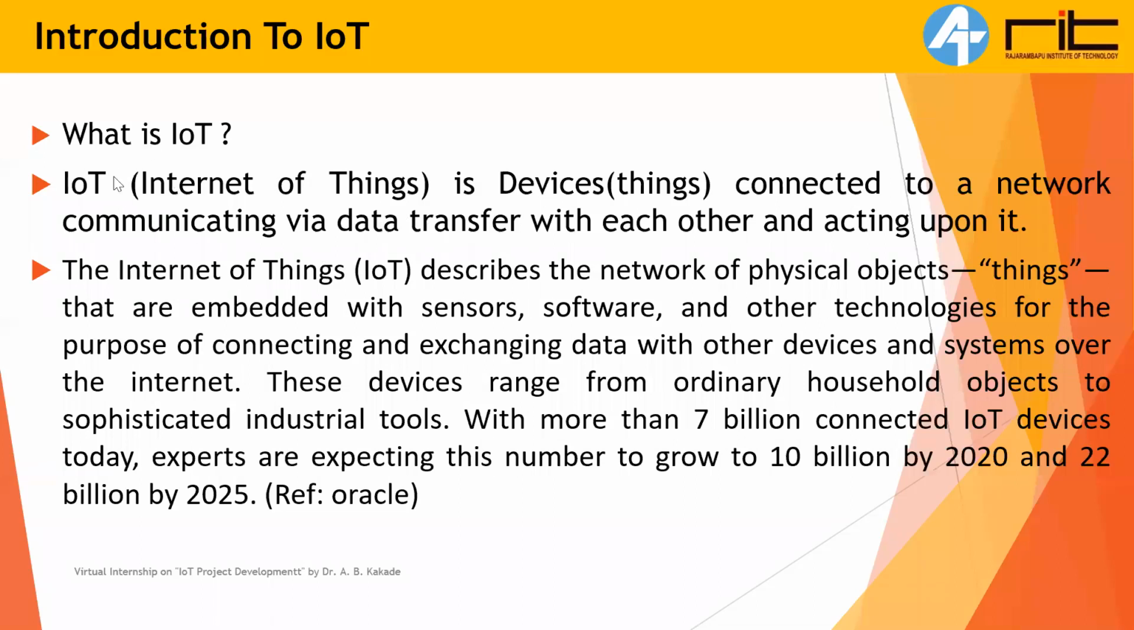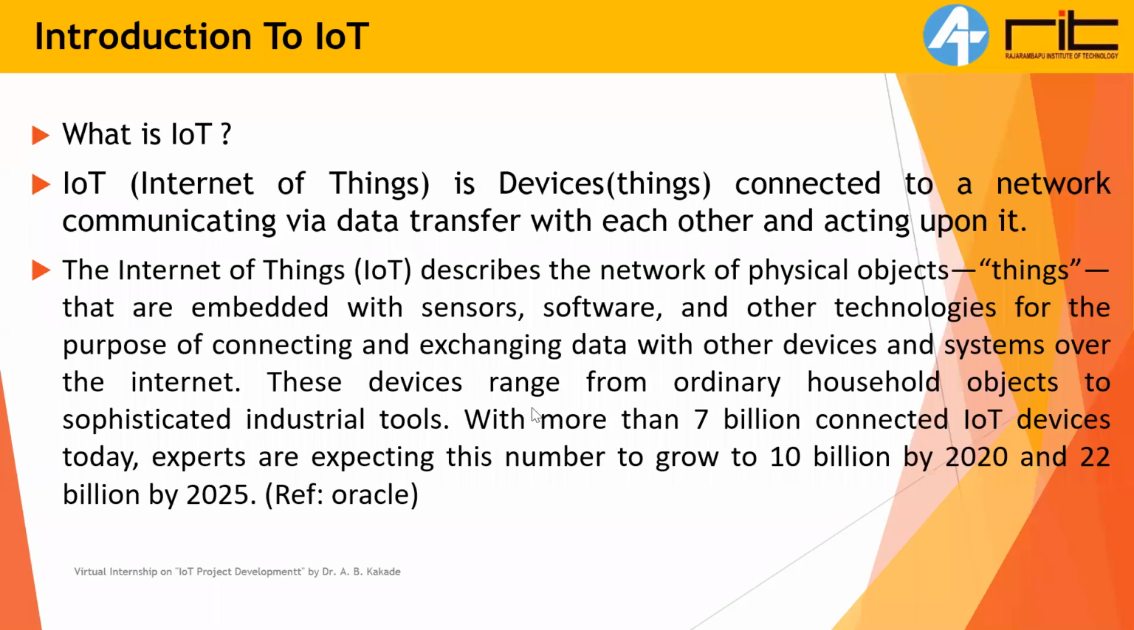And the elaboration of this very short and direct definition I have given below. The reference I have taken from Oracle. I will just read it for you. The Internet of Things, IoT, describes the network of physical objects, objects meaning things, that are embedded with sensors, software, and other technologies for the purpose of connecting and exchanging data with other devices and systems over the internet.